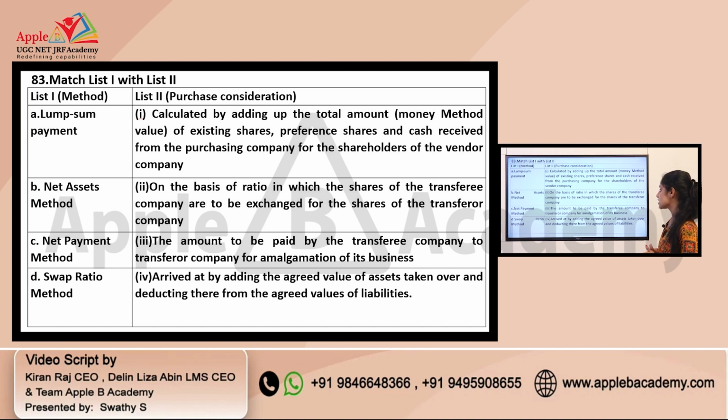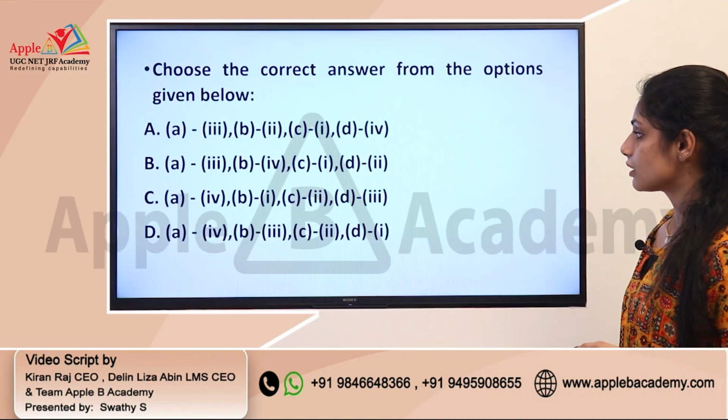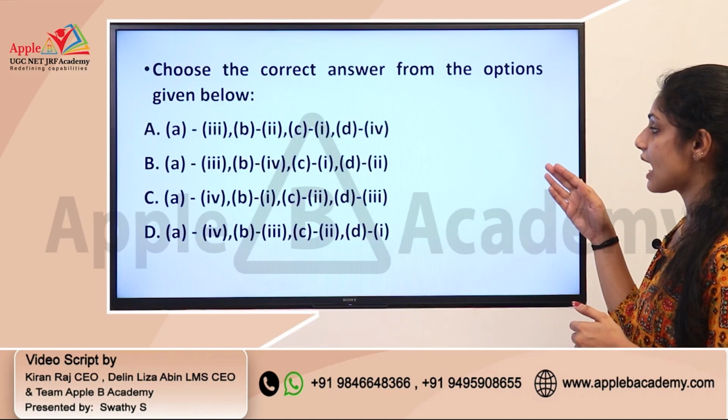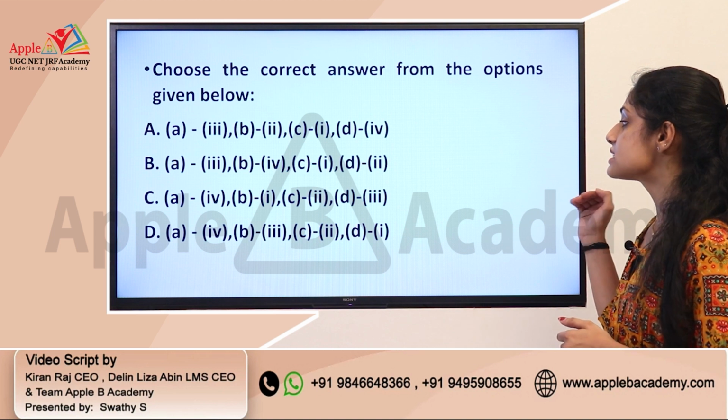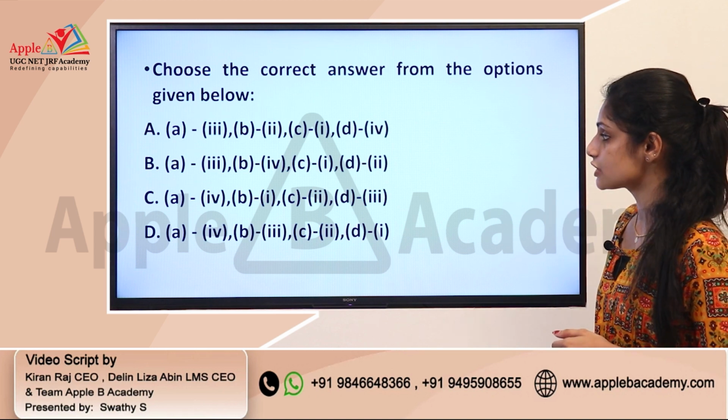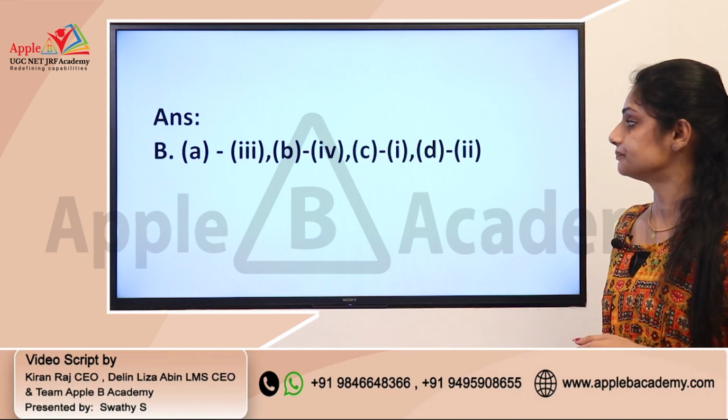And the final one is arrived at by adding the agreed value of assets taken over and deducting from it the agreed value of liabilities. That is the situation of the net asset method, so B4. So the combination is A3, B4, C1 and D2. That is the correct option, option B.